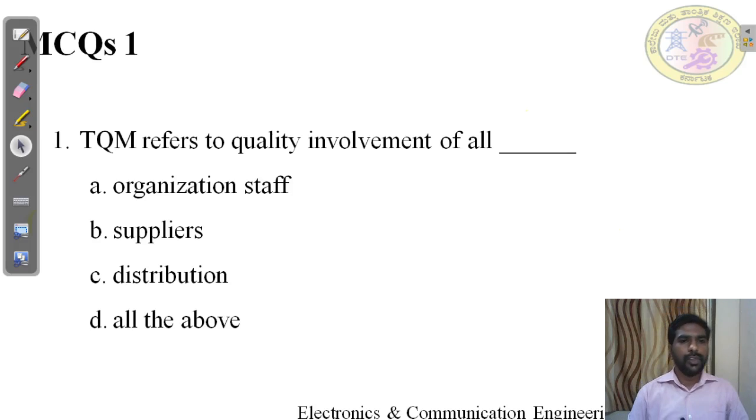See, first question: TQM refers to the quality involvement of all dash: organization staff, suppliers, distributor, all the above. Pause the video, find the answer for this question.